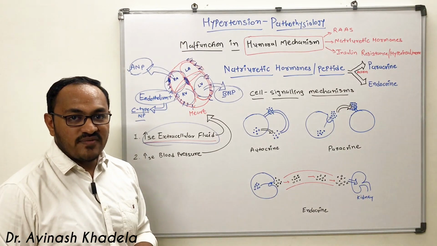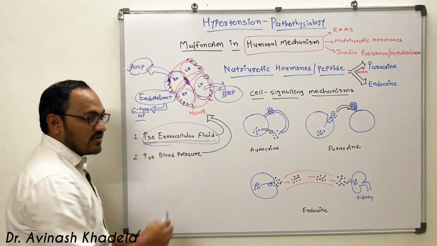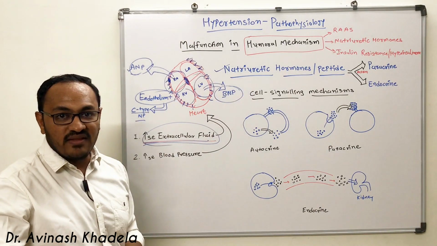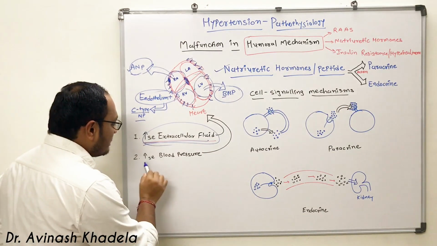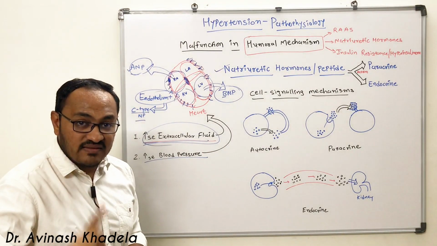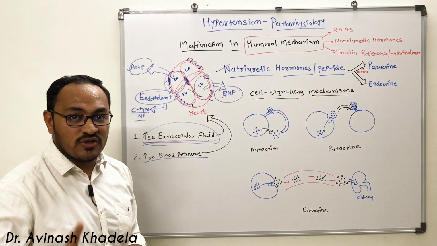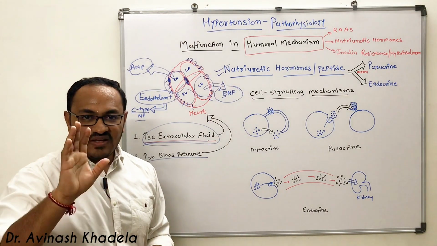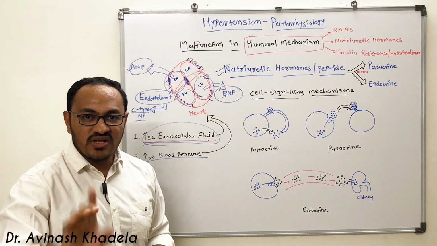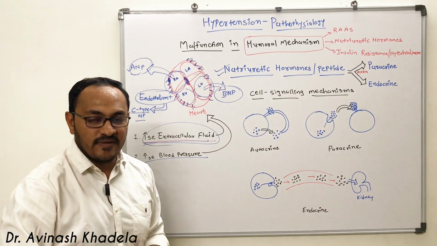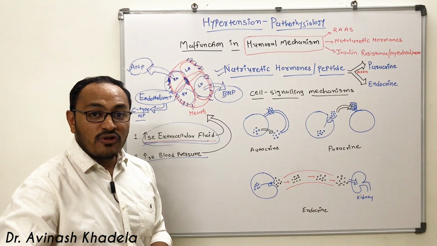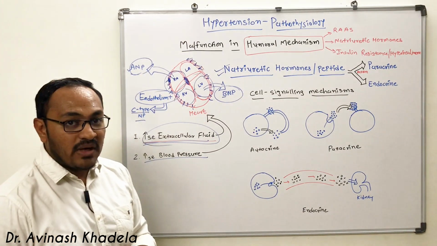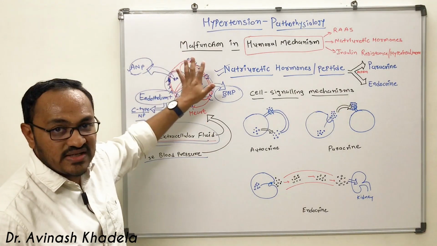So very precisely we have understood that when there is a rise in extracellular fluid and blood volume, there will be secretion of natriuretic hormone or peptide in the blood. Second, whenever there is a rise in blood pressure, there will be more stretch on the walls of the myocardium, and that will also lead to secretion of natriuretic peptide. So it is very clear in which situation natriuretic hormone or peptide will be secreted. We will soon discuss the physiological action of this natriuretic hormone or peptide in the human body, but first we needed to understand how it is secreted.